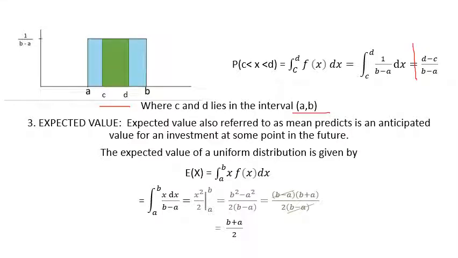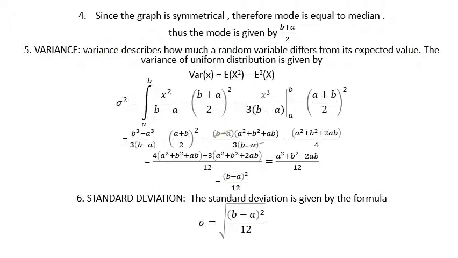So here is the formula we obtained on integration. For calculating the expected value, we'll use this formula and arrive at the final formula b plus a divided by 2. Since the graph is symmetrical, the mode is going to be equal to the mean. Thus the mode is given by b plus a divided by 2. The variance is calculated by the formula expected value of x square minus expected value of x whole square. If we do the required calculation, the final formula is b minus a whole square upon 12.